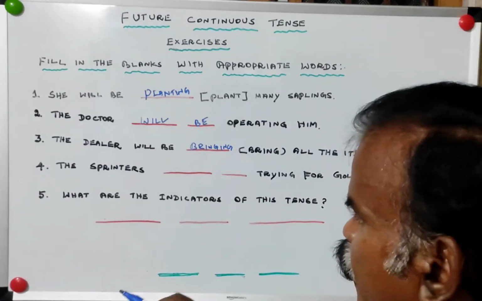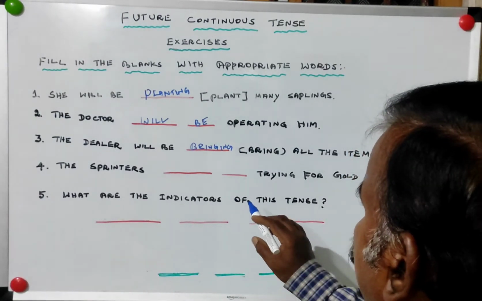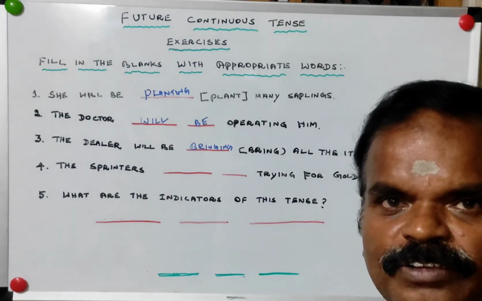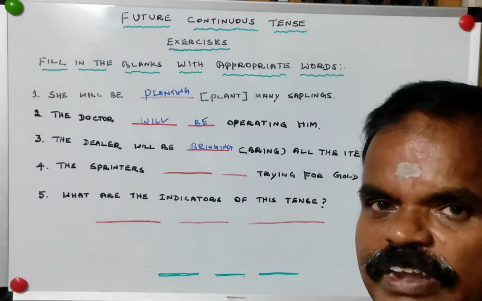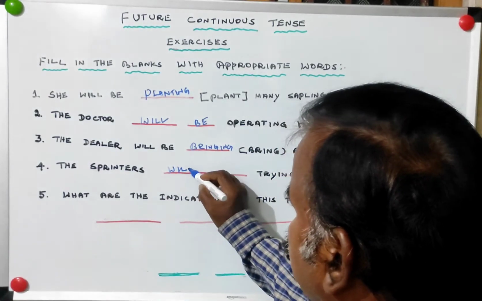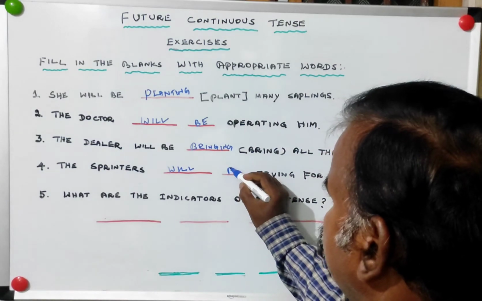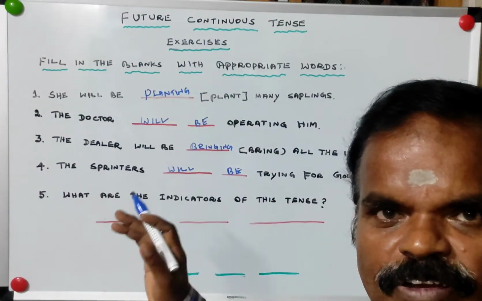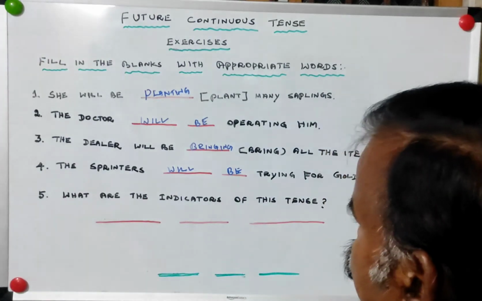Fourth one, the sprinters dash trying for gold medal. So correct answer is will be. Nothing but our knowledge of this tense.